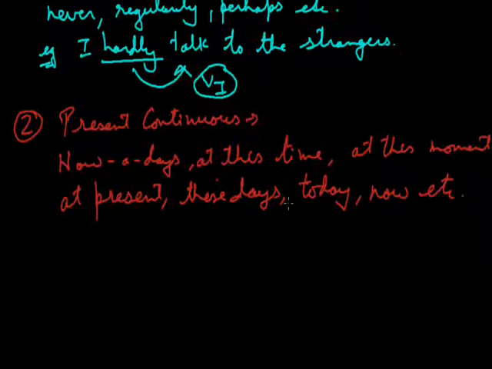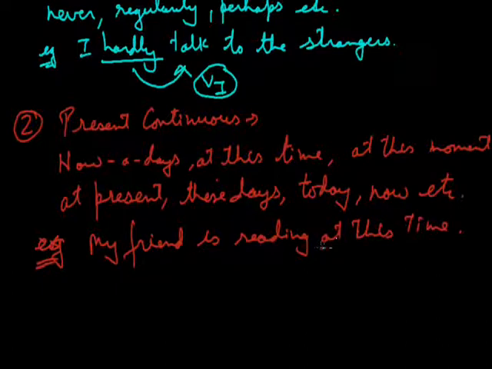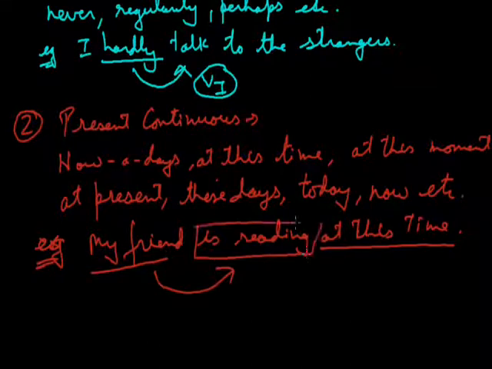These words or these adverbs actually show some continuity. For example, I can say my friend is reading at this time. So I have used at this time, which shows some continuity. So what actually is happening at this time? My friend, and what he is doing is reading. Is reading shows some continuity. So whenever you have such adverbs like nowadays, at this time, at this moment, at present, these days and today, we will always use present continuous tense.